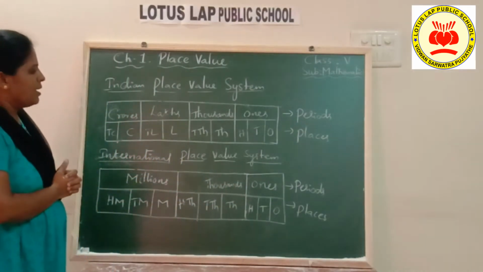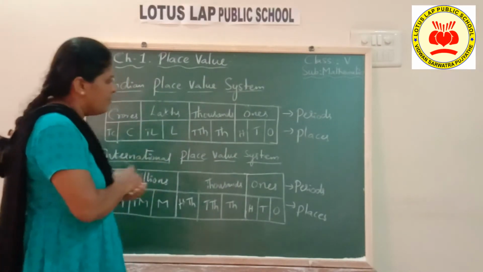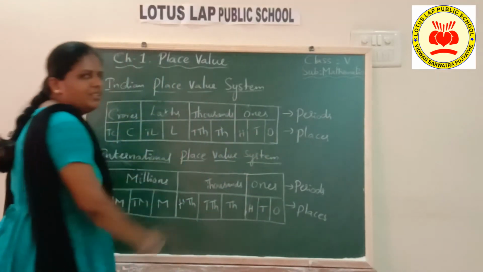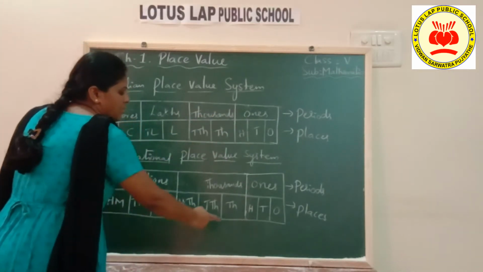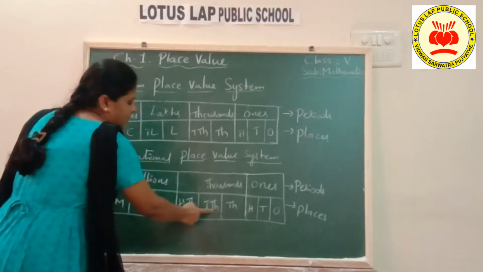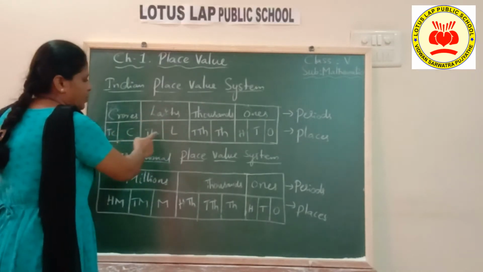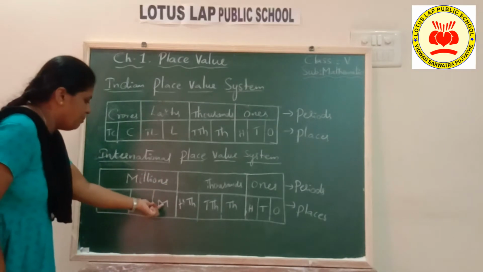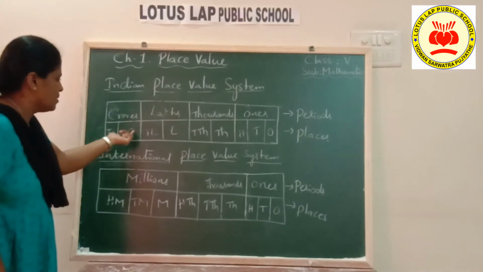Now if you compare these two systems, children, let us see here. First period, ones period, 3 places are there, here also we have 3 places. Next period, thousands period, we have only 2 places, but in the international system, 3 places are kept: 1,000, 10,000, 100,000. Next, the third period, lakhs, only 2 places, lakh and 10 lakhs. But here the third period, millions, has 3 places: million, 10 million and 100 million. Then we have the fourth period, crores: crore and 10 crore.